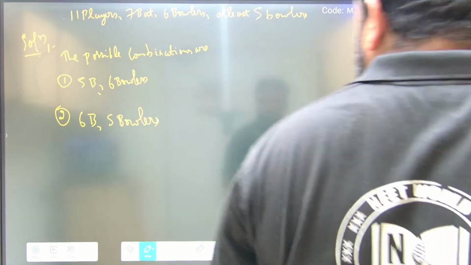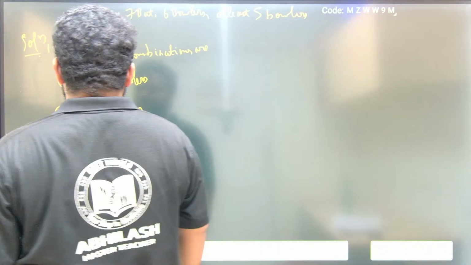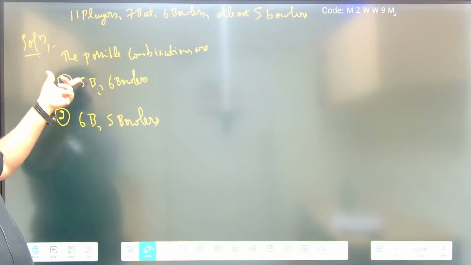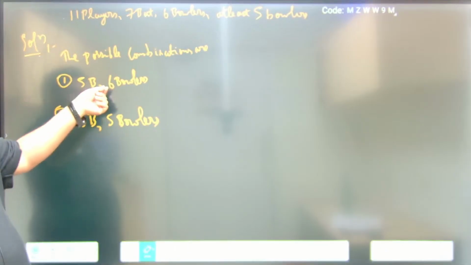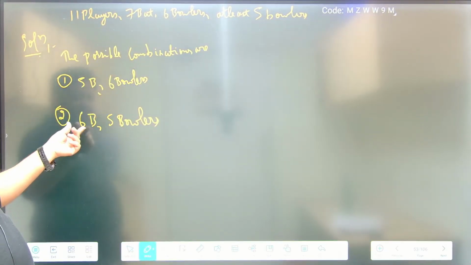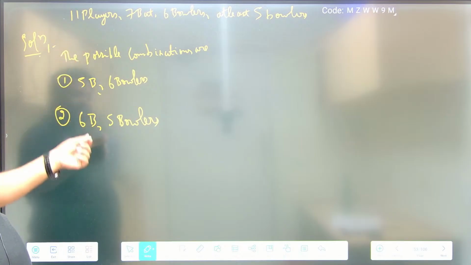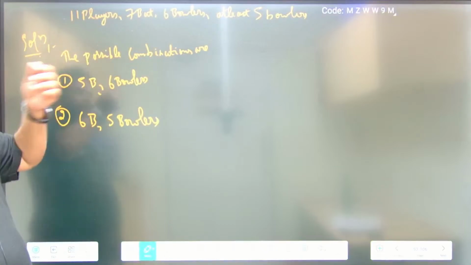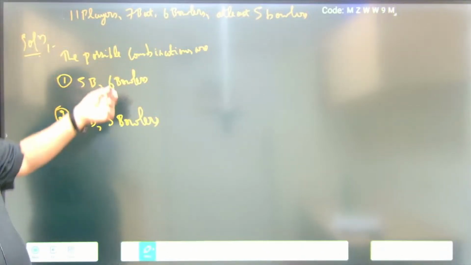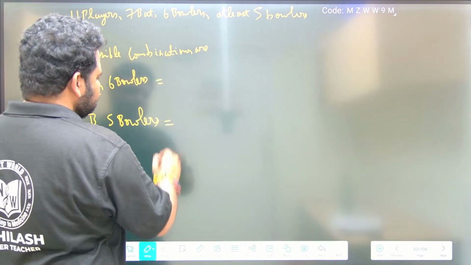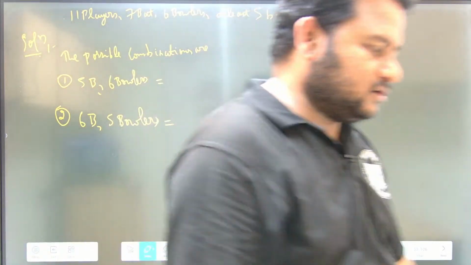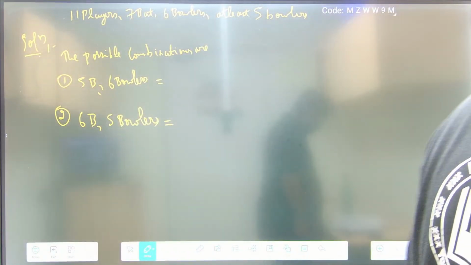Now the number of ways of selecting. You have to write the reason in words. The number of ways of selecting 5 batsmen from 7 batsmen and the number of ways of selecting 6 bowlers from 6 bowlers. Then the number of ways of selecting 6 batsmen from 7 batsmen and 5 bowlers from 6 bowlers. All these things we should write. So this will become equal to, you have to write down all those things.